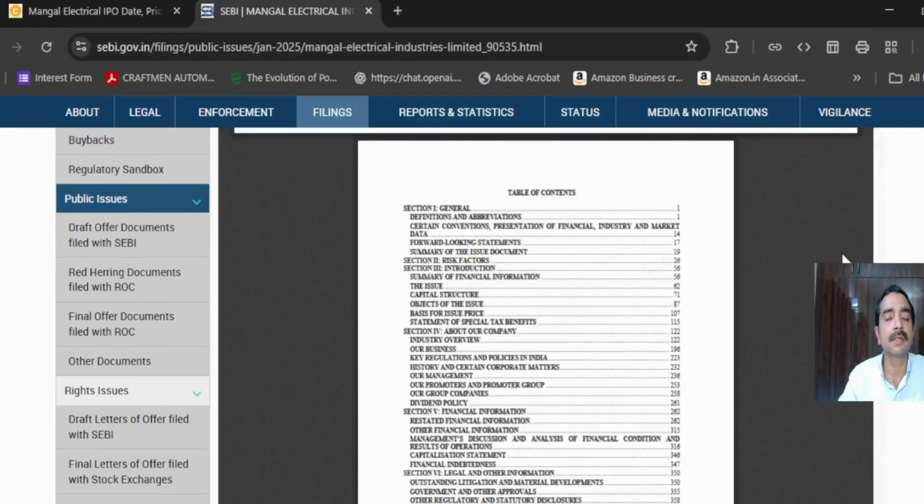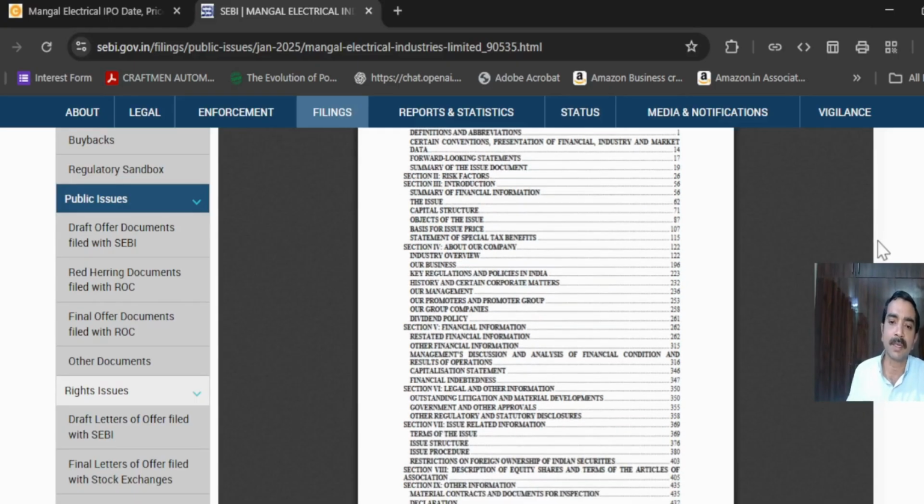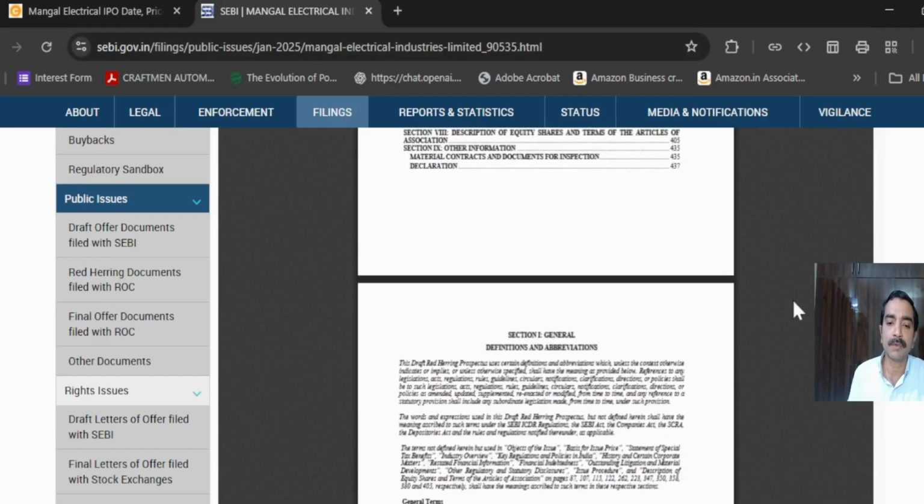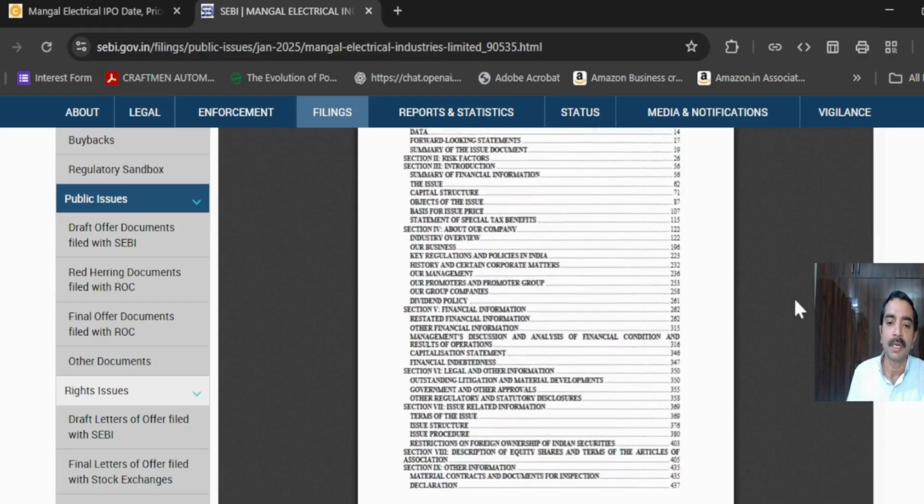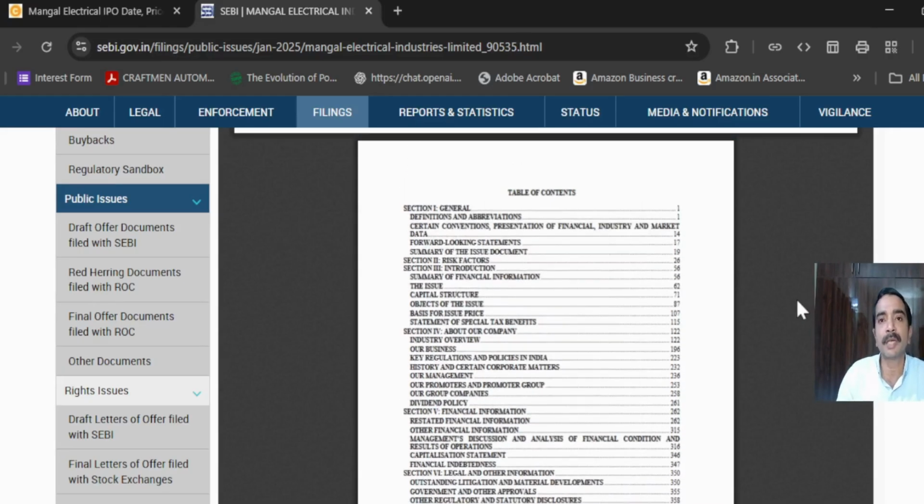One thing we need to identify is that the DRHP is a standard format most of the time. It comes with the table of contents in a similar way. This format is generally applicable for any company that comes out with an IPO. The difference between the DRHP and the RHP is that the DRHP comes much in advance before the IPO, and the RHP comes during the IPO.